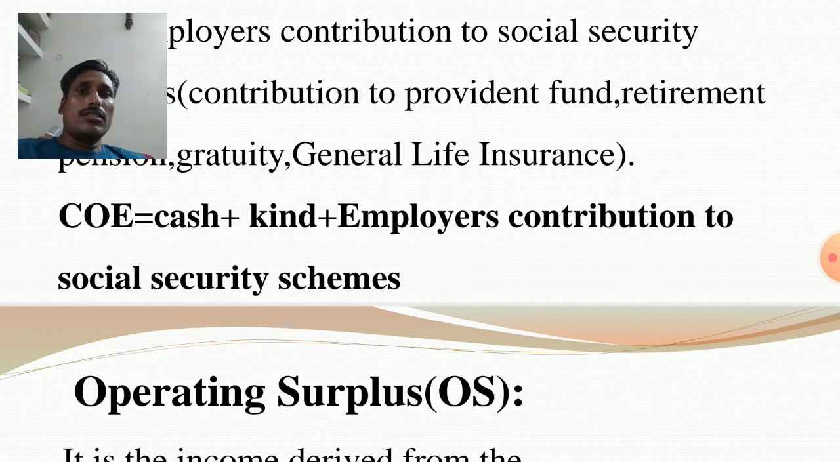you consider it. If COE is given, then again you do not add cash or employer's contribution to social security schemes, because double counting arises. These are part of compensation of employees. Once you consider COE, then you do not consider other parts, otherwise double counting arises. So just remember, compensation of employees is equal to cash plus kind plus employer's contribution to social security schemes.